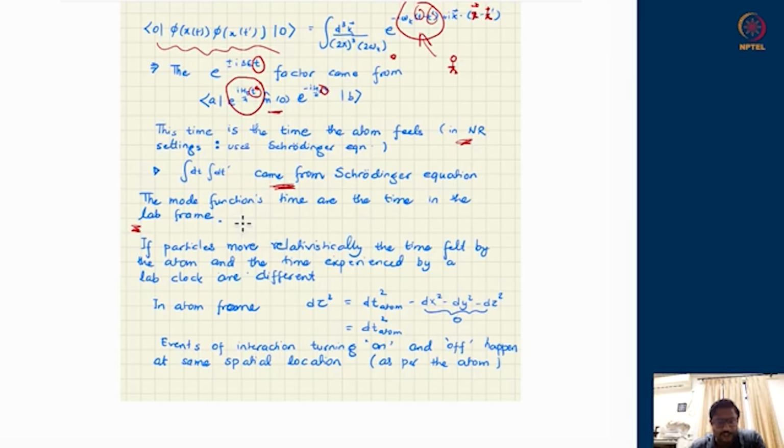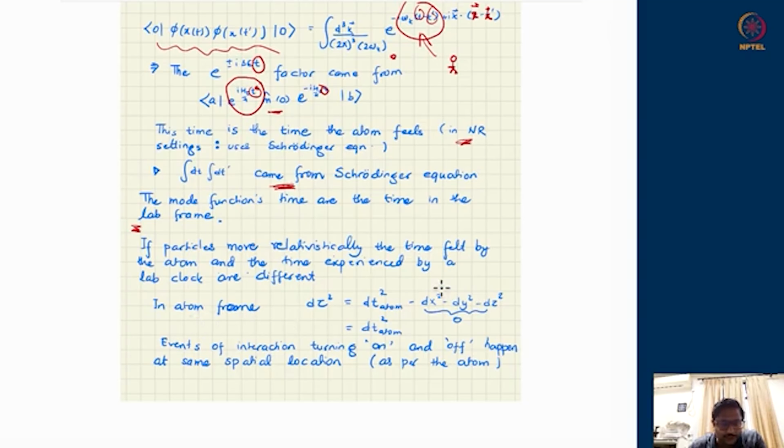So just to recall things once more, let us say some event happens in the atom frame. Suppose the interaction is turned on and then it is turned off. So some time elapses in atom's frame. So atom sees at time t equal to 0, the interaction is turned on, and at time dt, the interaction is turned off.